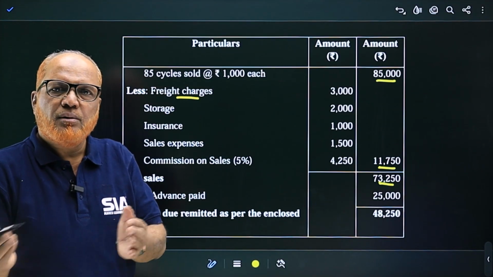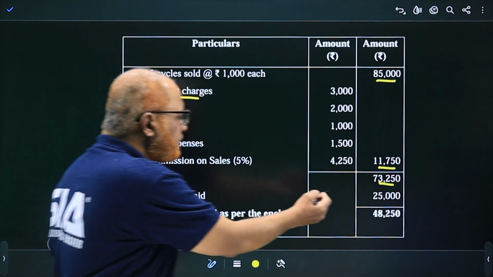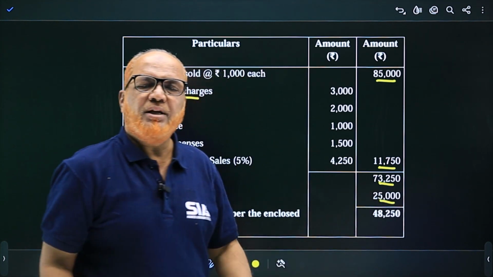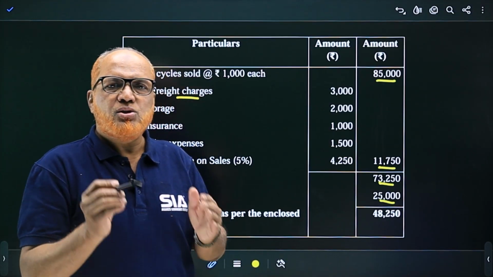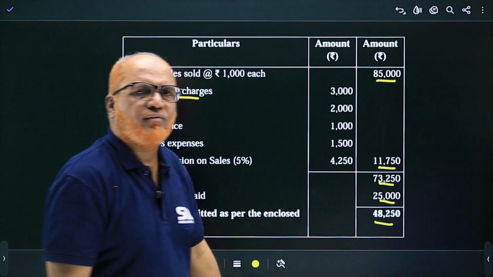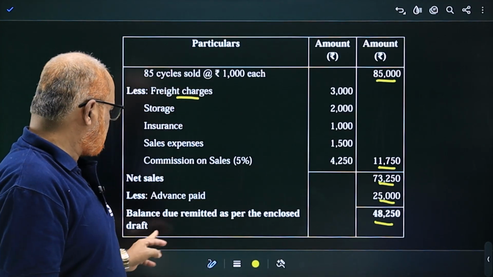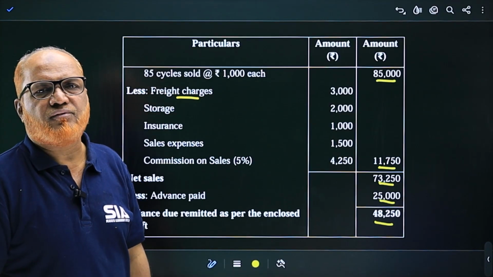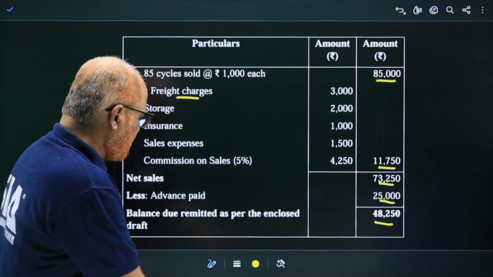This is the amount to be paid by consignee to consignor, but already advance paid 25,000. In the beginning, he has already paid advance. That will also be deducted. So now the final amount paid is 48,250. This is the balance due remitted as per the enclosed draft. This is the format of account sales.